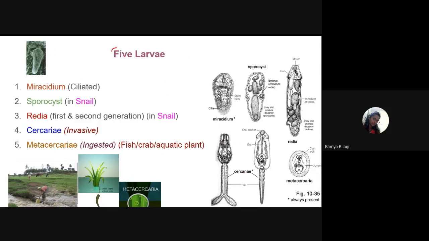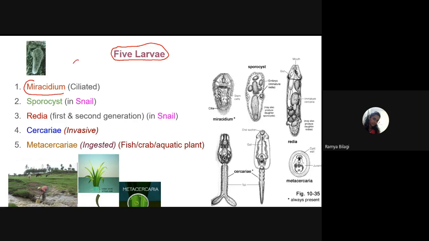Students, can you all see this slide? Yes, ma'am. Okay. This slide shows the larval forms of these trematodes or flukes. Usually these trematodes have 5 types of larvae. So let us try to remember these names.